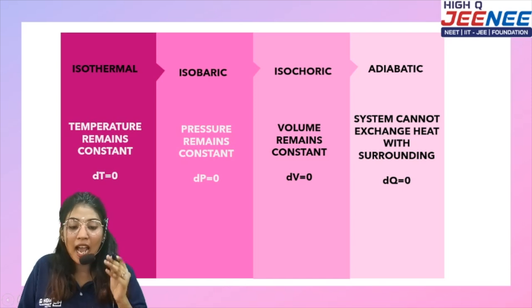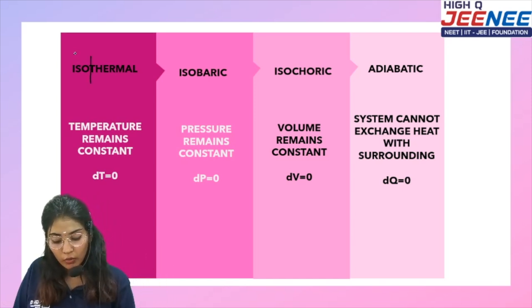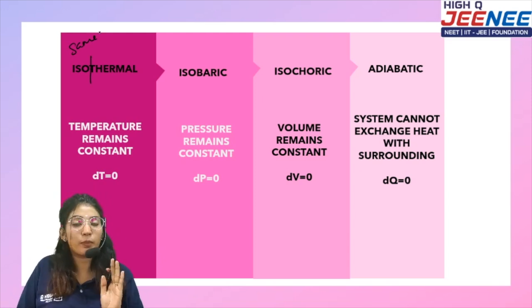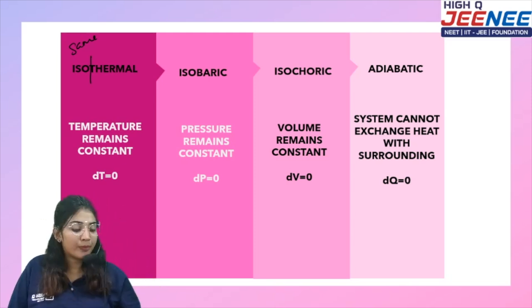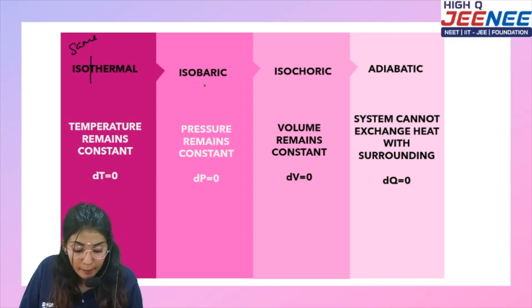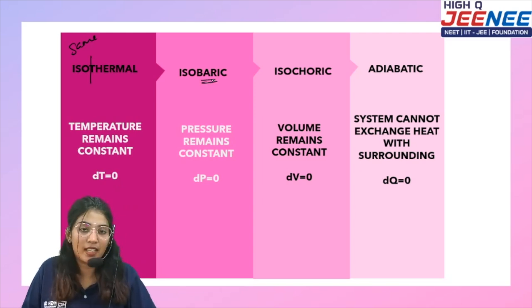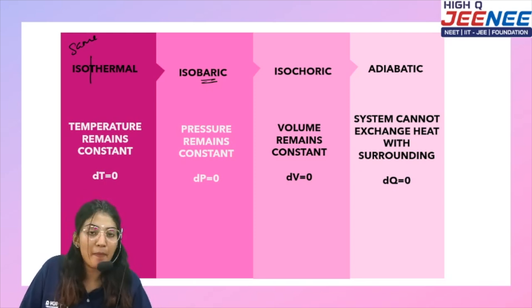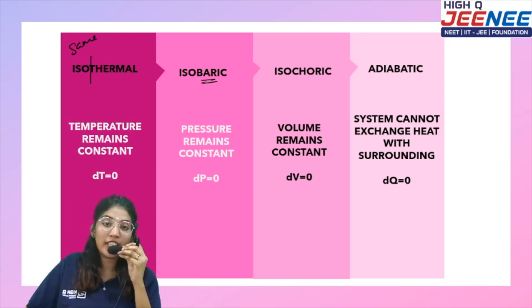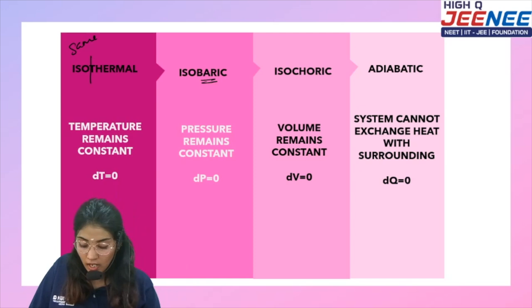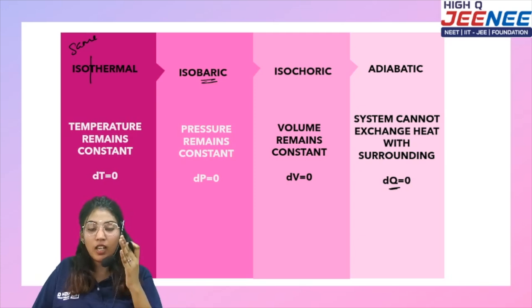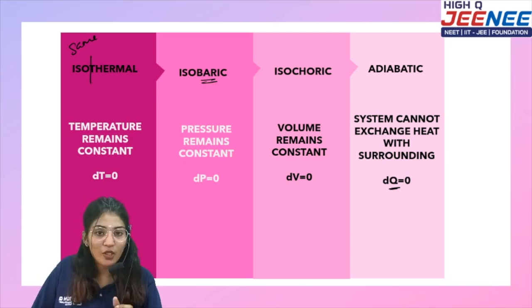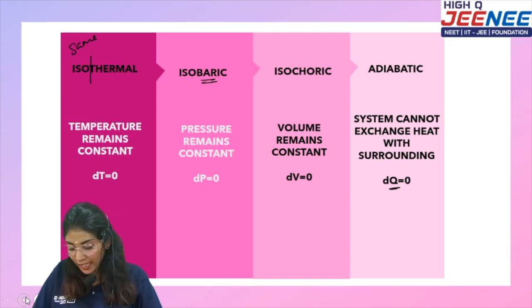The first one would be the isothermal process. What is the meaning of iso? Iso means same. So thermal means temperature is going to be constant. Isobaric means, why did we use bar? A barometer is used for pressure. So pressure is going to be the same. Isochoric means volume is going to be the same. And adiabatic means heat is going to be the same. It doesn't talk about the temperature, but it talks about the heat. Okay, isothermal, temperature constant. Isobaric, pressure constant. Isochoric, volume constant. And adiabatic, heat is constant.